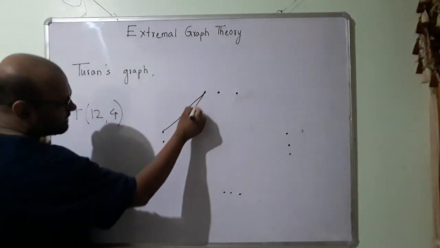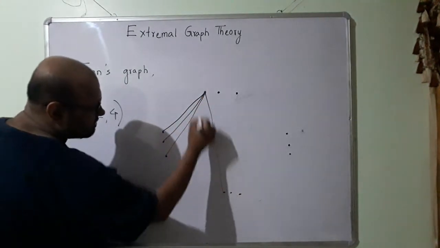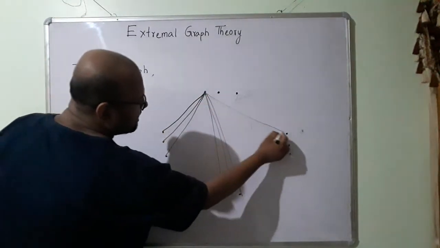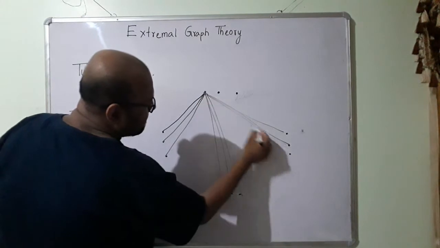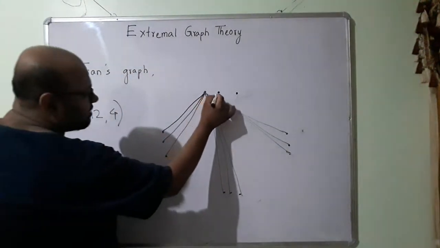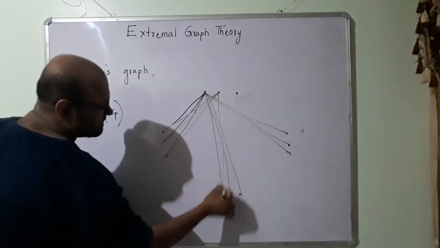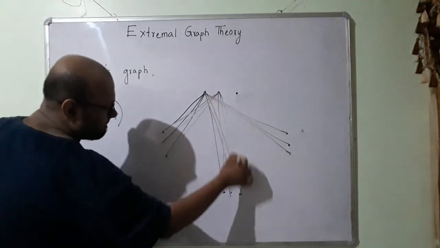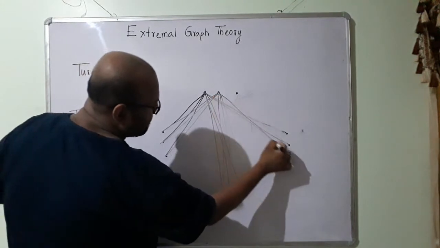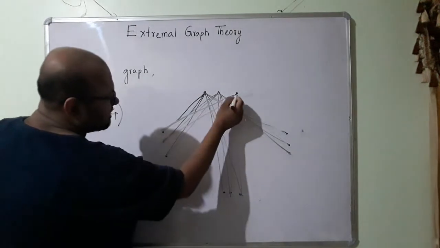I am going to have these edges. From the next one, I am going to have this and this, and from this as well I am going to have this and this.